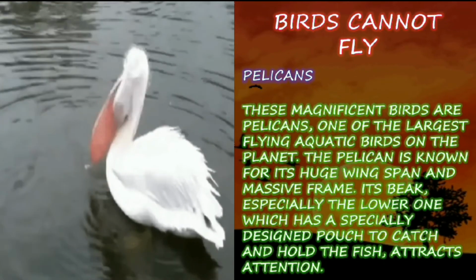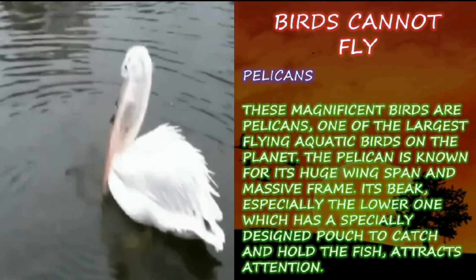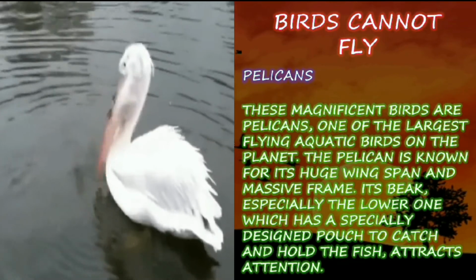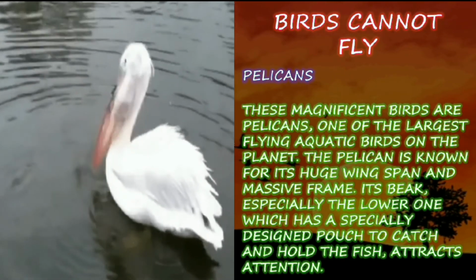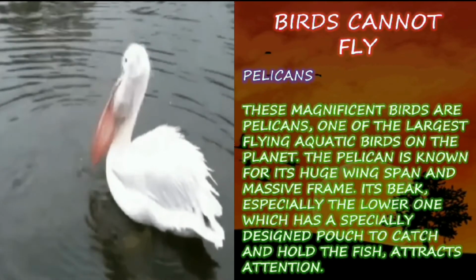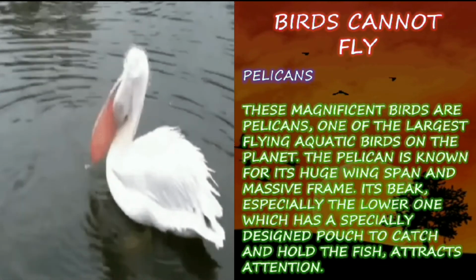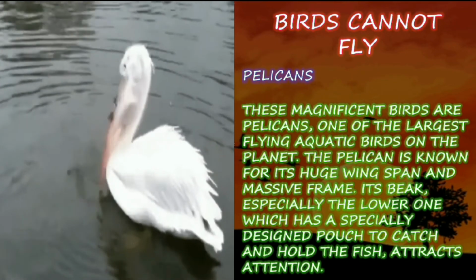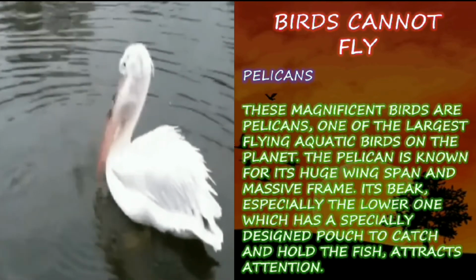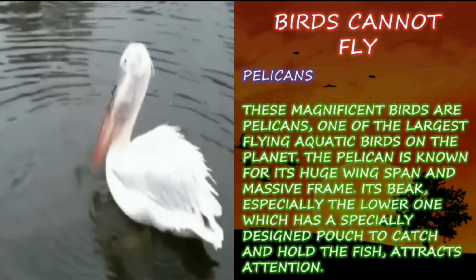Pelicans. These magnificent birds are pelicans, one of the largest flying aquatic birds on the planet. Among aquatic birds, the pelican is the one which flies at a very great height compared to other aquatic birds. The pelican is known for its huge wingspan and massive frame.